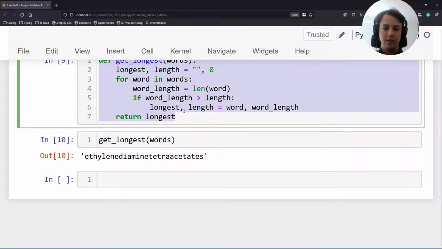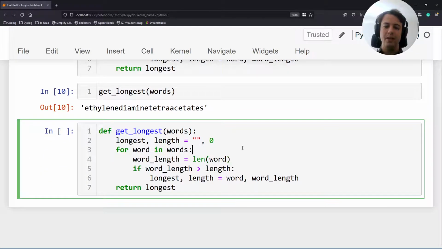So the next thing I want to do is argue again for a semantic change in our code. So the for loop here, what's the point of this loop? The point of this for loop is to find the longest word. We want to look for it, right? And the main logic of the loop is this thing right here. If the current word is longer, keep track of that. However, there's a line of code here that's distracting us from our goal, which is this one, because we have to compute the length of the current word. And so first we need to do this, and only then we can check if this word is longer.